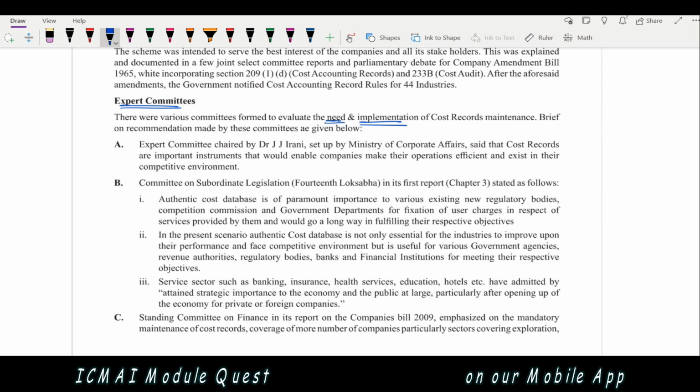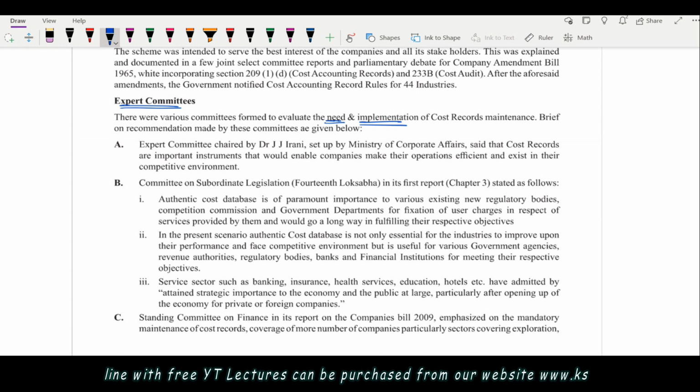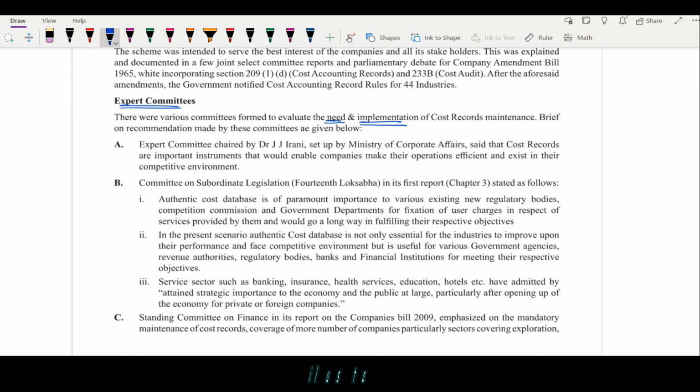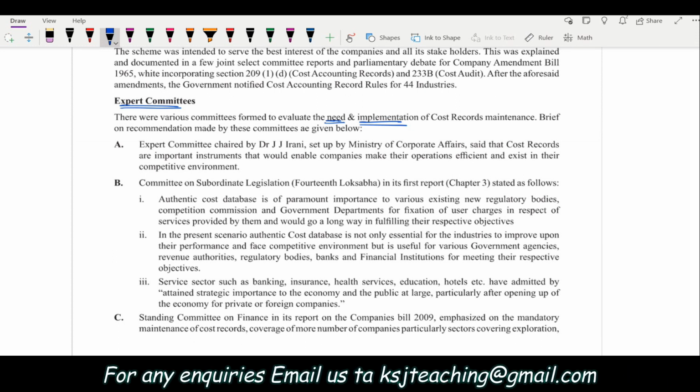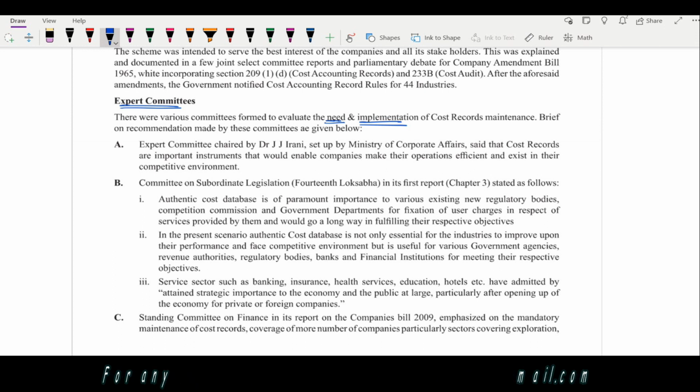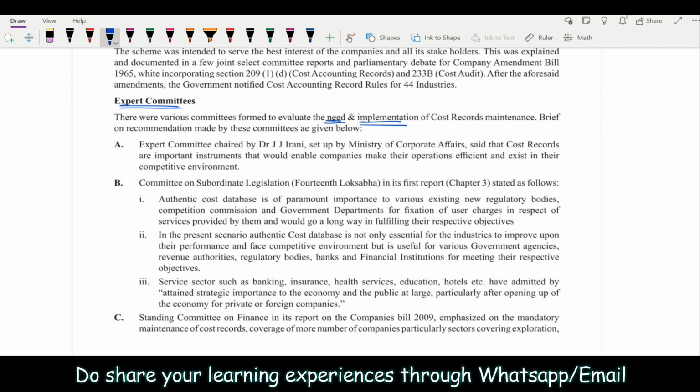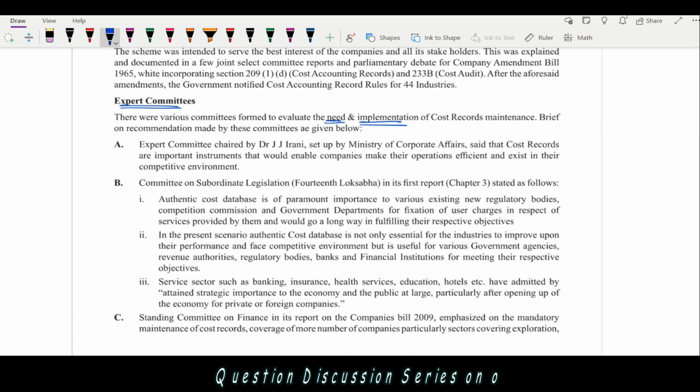If one company is implementing and the other is not implementing, then it is not a healthy competition, right? One company will be earning the profit based on proper records, and one is earning profit just in the air, right? All the records are just in the air. Then how can you compare the performance of two companies in the same industry? You won't be able to do that, right?